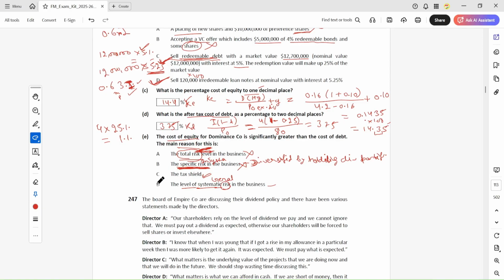That difference can only be due to this general risk, that is, the economy or these tax policies. These types of risk can be the reason. That's why the difference is so big. So this D must be the correct answer.